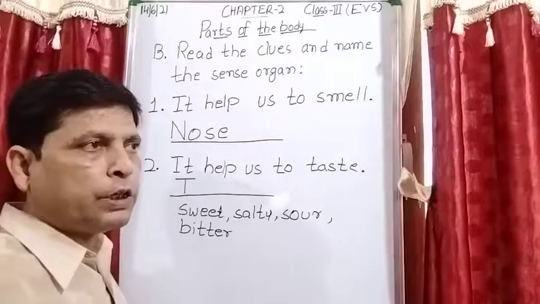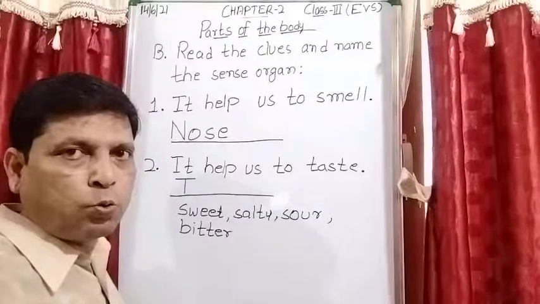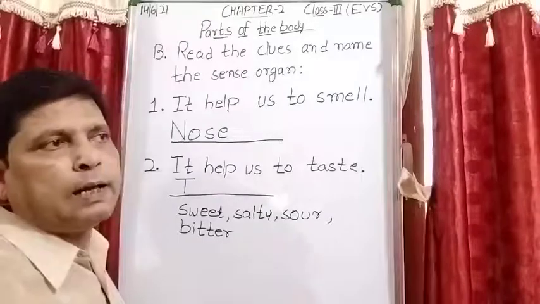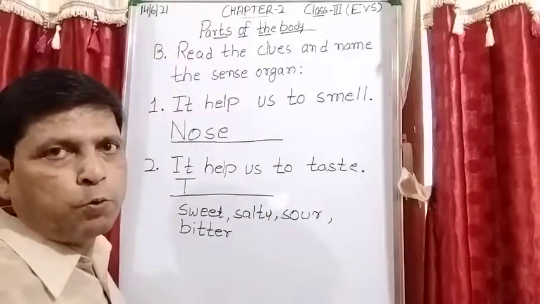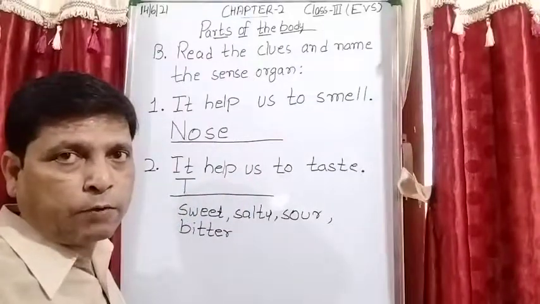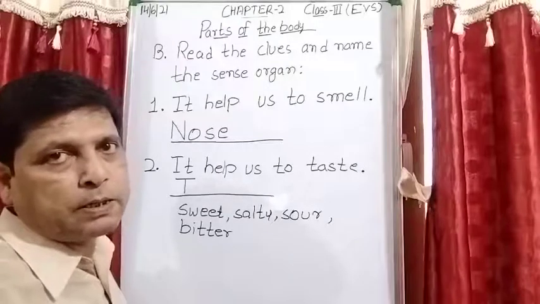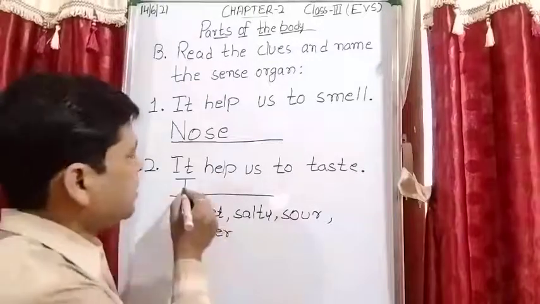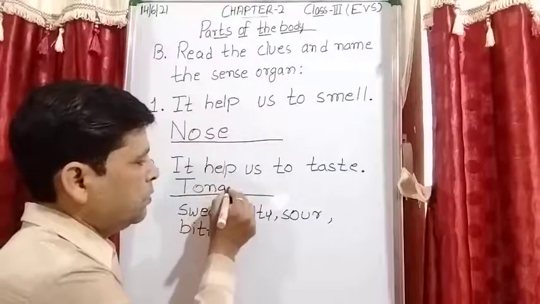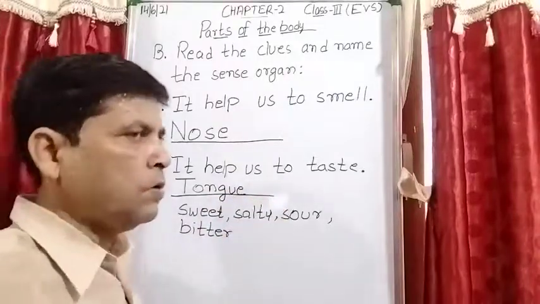When you eat the food, that message is sent to the brain, and then the brain tells us what the taste of the food was, because the brain is the controlling organ of the body. But where are the taste buds present? Taste buds are present on our tongue. So the answer is tongue. Note down the answer.